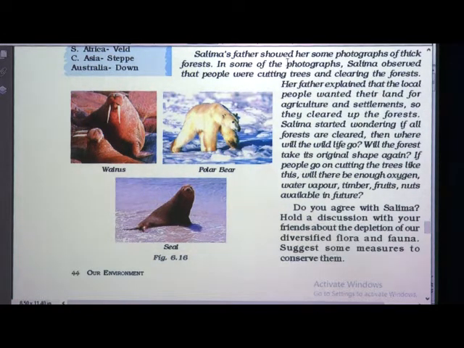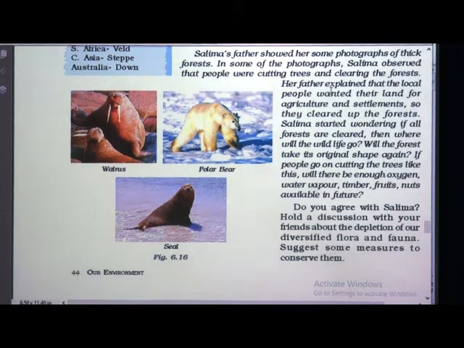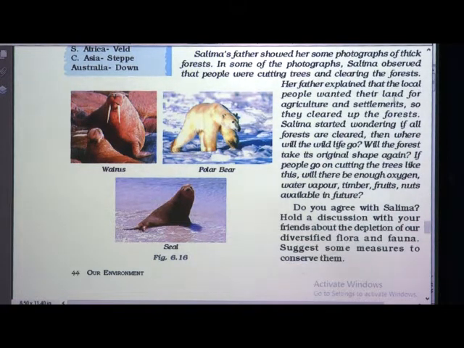So, what is Salima's father showing now? He showed her some photographs of thick forests. In some of the photographs, Salima observed that people were cutting trees and clearing the forest. What is the reason for cutting trees? The reason is that they want to clear the forest and do agriculture, means cultivation of crops, so that they can live. They want to grow food grains. Here father explained that the local people wanted their land for agriculture and they want to settle there. So, they cleared up the forests.